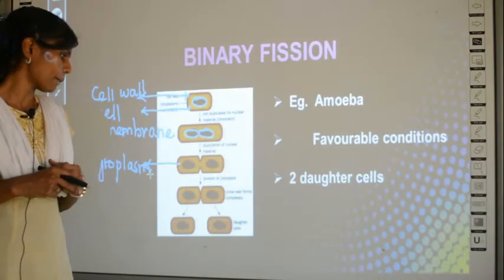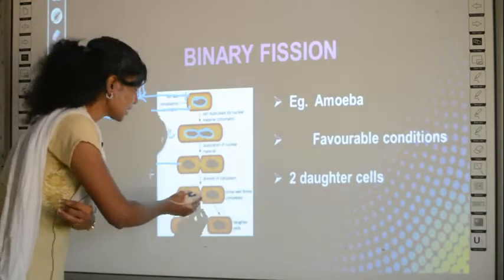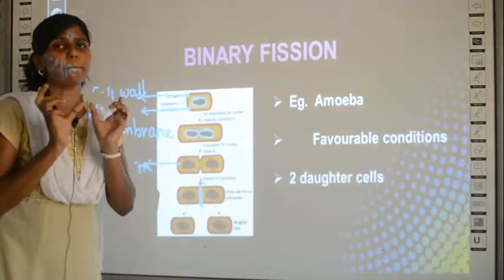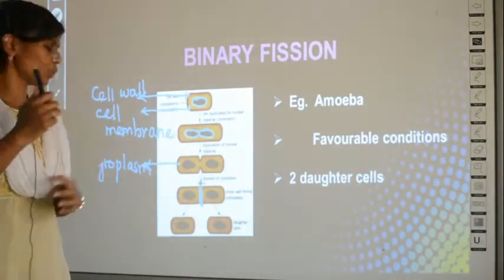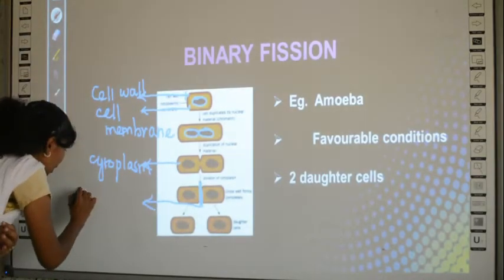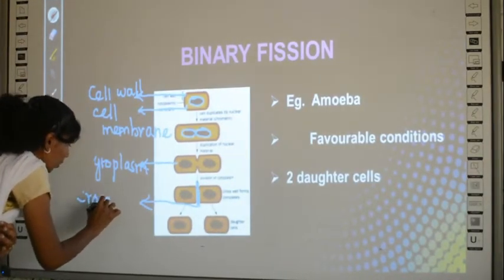After this, a wall is developed. Some wall is developed which will split both the cells into two, and this wall is called the cross wall. What is it called? It is called the cross wall.